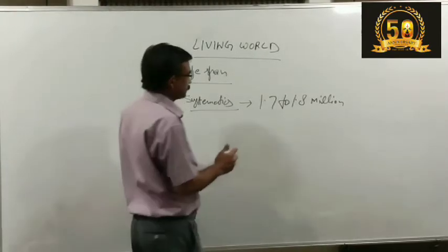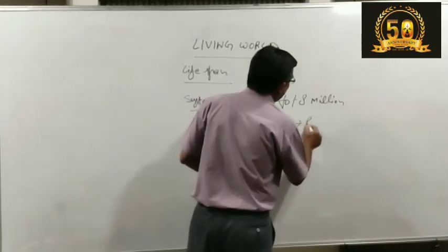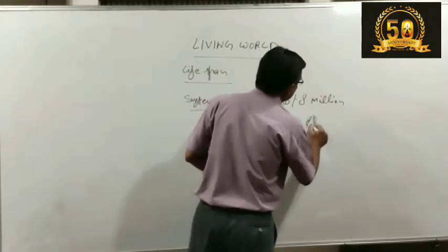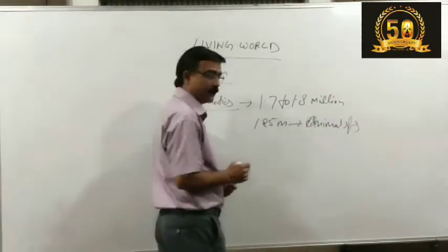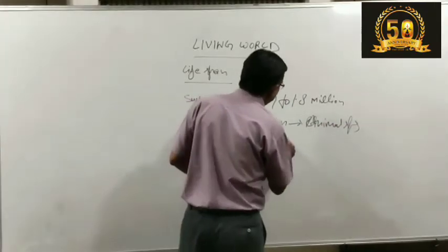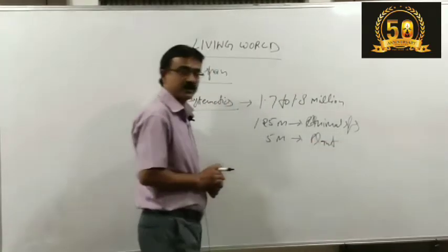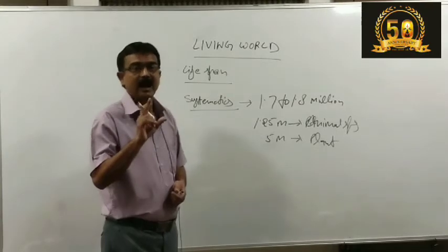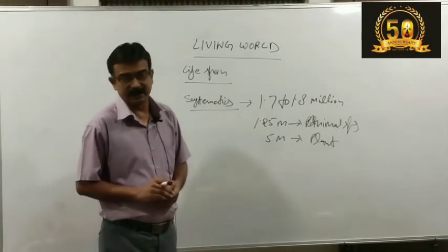Among these, 1.25 million are animal species and 0.5 million are plant species, and the remaining are microbial or other categories of organisms.